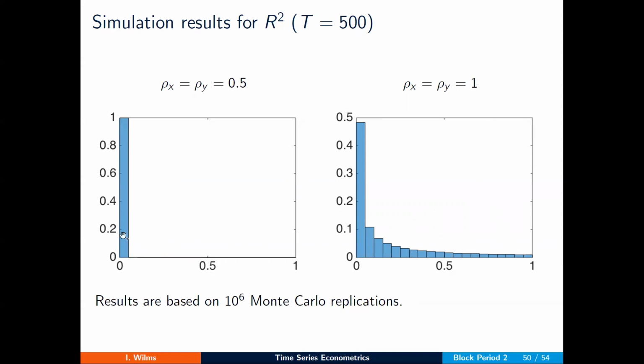We get our point mass at 0, as we would expect in the stationary world, but still an entire range, a distribution of values in the non-stationary world. In other words, a high value of the R-squared does not tell you anything in the non-stationary world because it just converges to a random quantity if the regression is spurious.